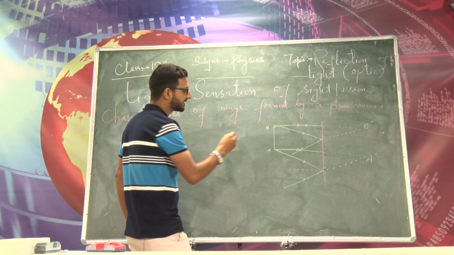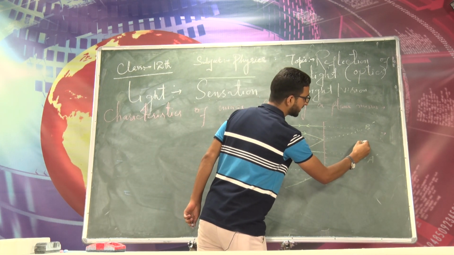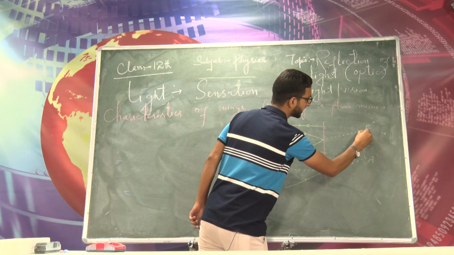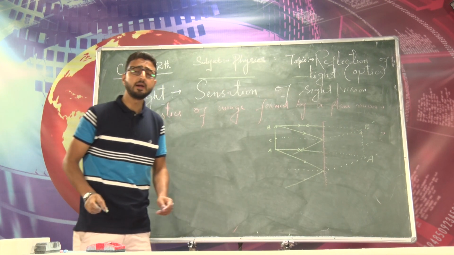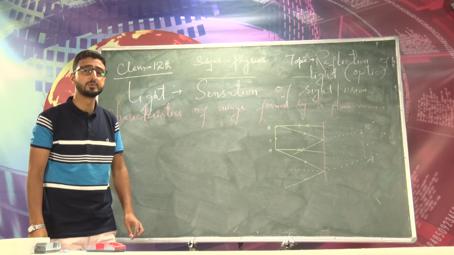Now the same thing will happen here. For example, if it is C here, its virtual image will be formed here, C dash. Now if I join them, I will get this very image, A dash B dash, which is the virtual image of this extended object AB.